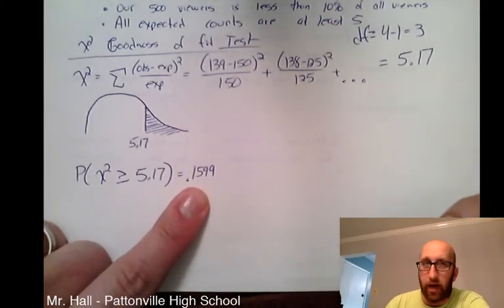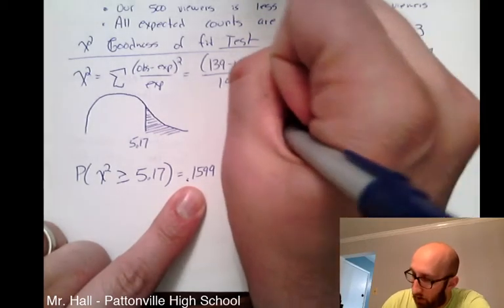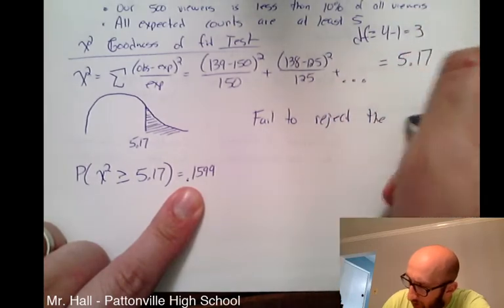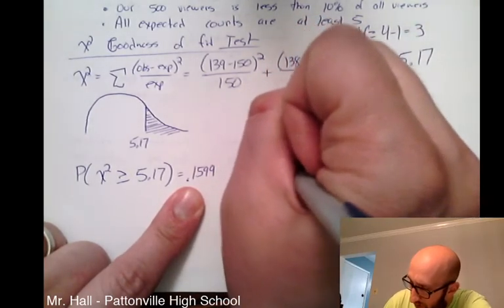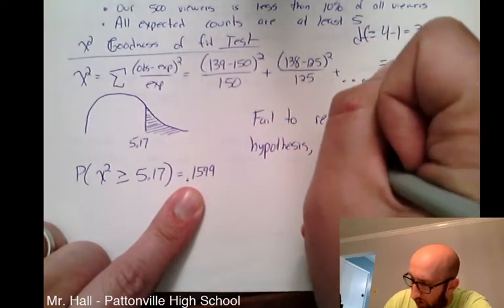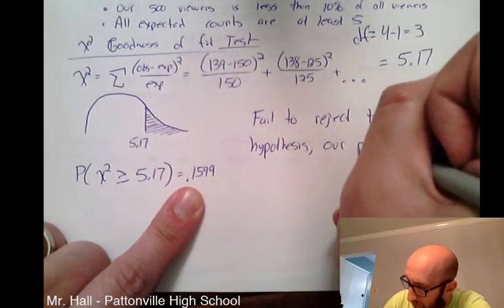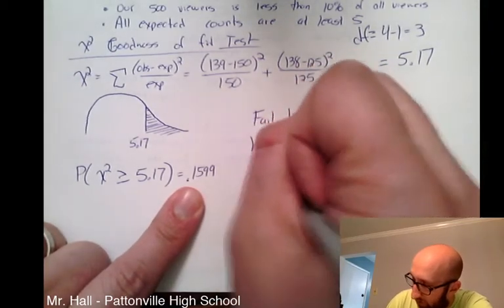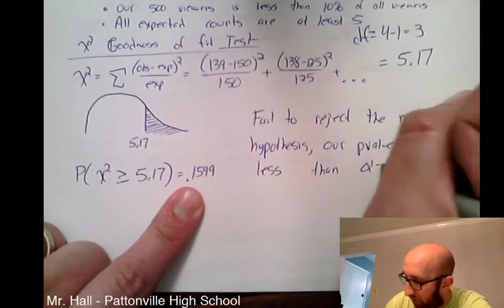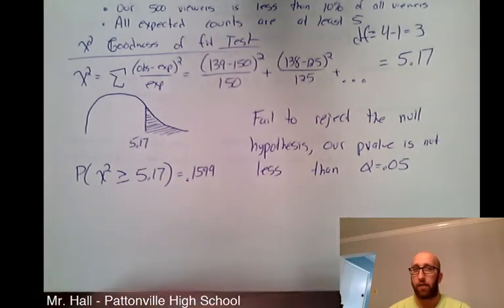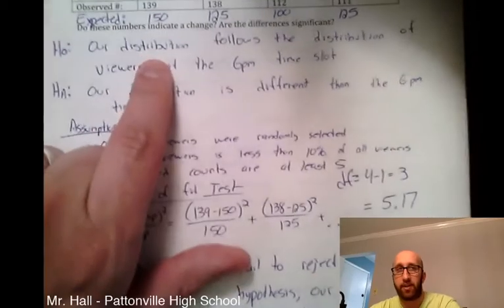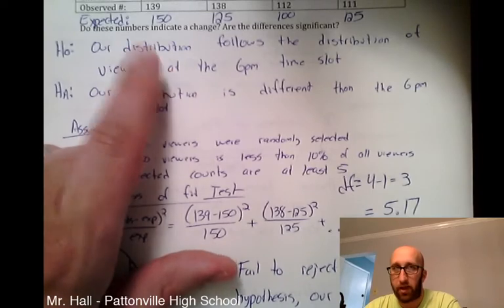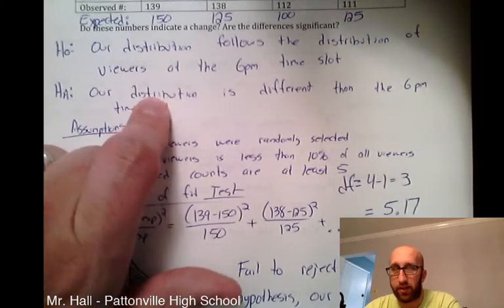So I'm going to use the traditional alpha of 0.05. If I have an alpha of 0.05 and this p-value is 0.1599, we're going to fail to reject the null hypothesis. The reason for this is our p-value is not less than our significance level of alpha equals 0.05. So I cannot reject this idea that our distribution follows the distribution of viewers at the 6 p.m. time slot. I didn't find enough to reject this idea.